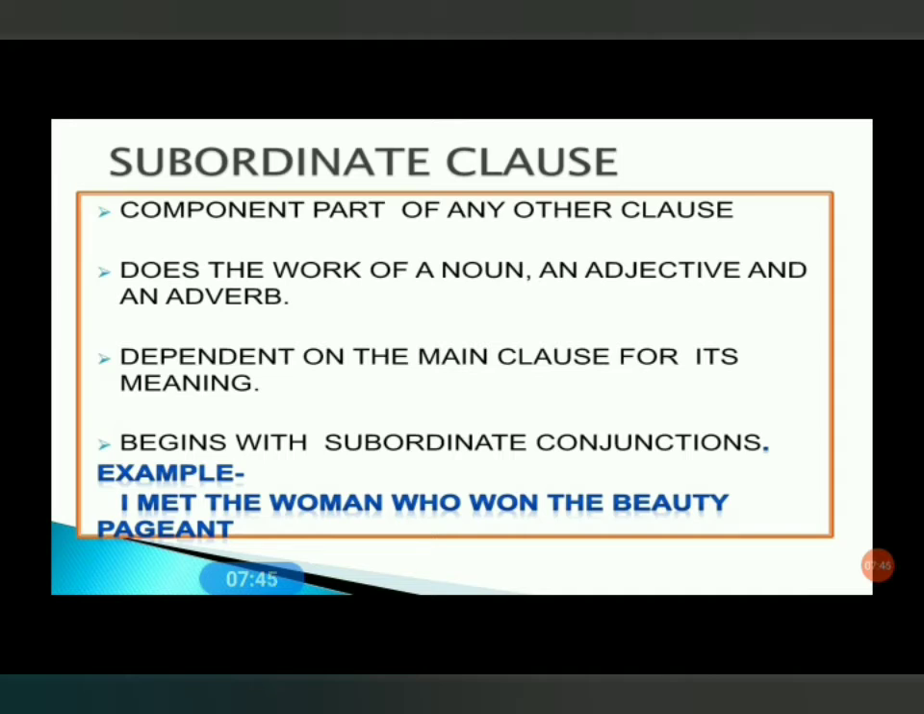We must bear in mind, when we try to identify a subordinate clause, that a subordinate clause starts with a subordinate conjunction. Here is an example. I met the woman who won the beauty pageant. Here you may see there are two clauses: I met the woman, and the second clause is who won the beauty pageant. You have to just find out the conjunction. You may see who. Here is the conjunction.